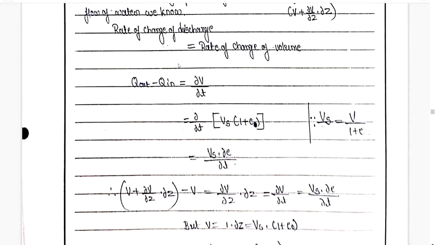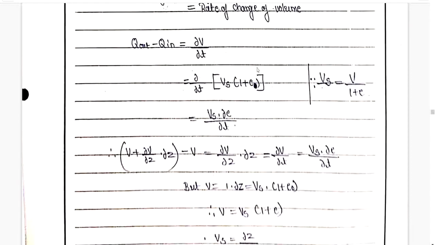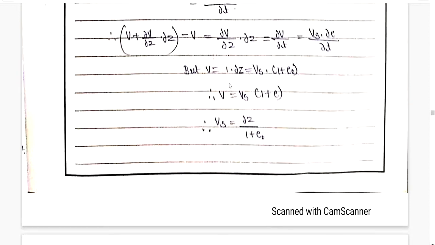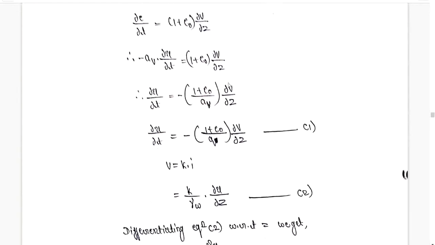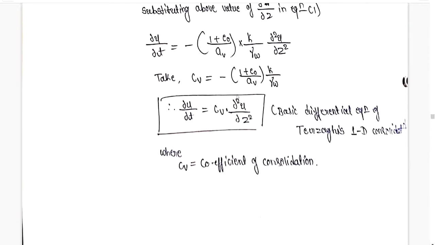the rate of change in discharge is equal to the rate of change in velocity. So this should be velocity, as I have said. After this, there is a small simplification, you can continue with this. After this, we got the equation which says that du by dt is equal to cv into d square u divided by dz square. This is the basic differential equation for Terzaghi's one-dimensional consolidation, where cv is the coefficient of consolidation, and for cv we have the formula like this. So till here we have studied.